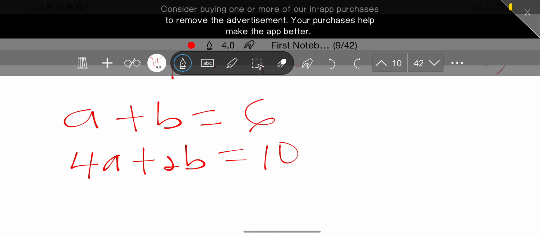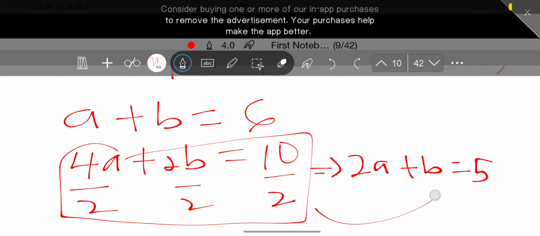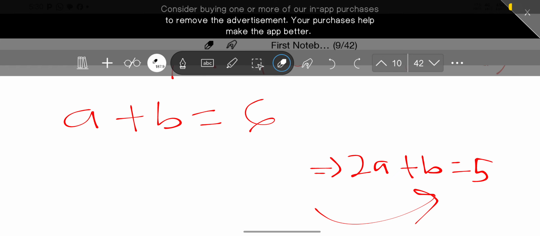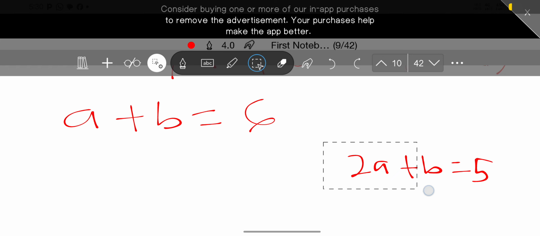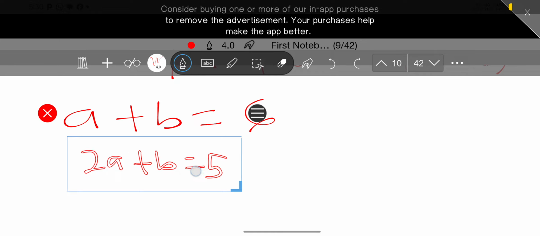Actually here we can divide through by 2, so that we get 2a plus b equals 5. So that is what we have when we divide through by 2. I just bring this to this side here.